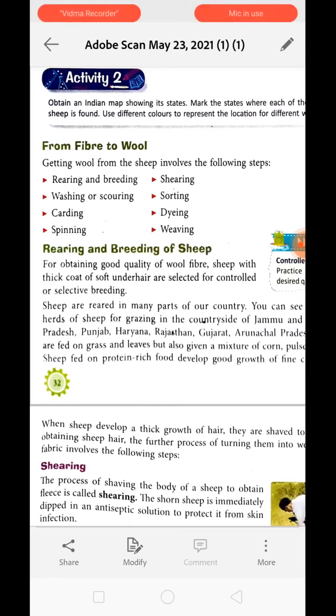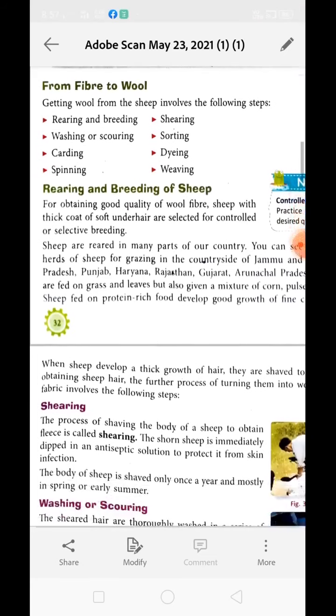For example, the first one is rearing and breeding, then shearing, then washing, then sorting, carding, dyeing, spinning, and later on it is woven together to form a woolen cloth. Okay, so we will learn about all these steps one by one.